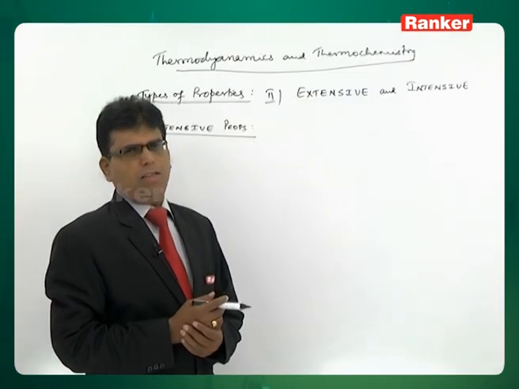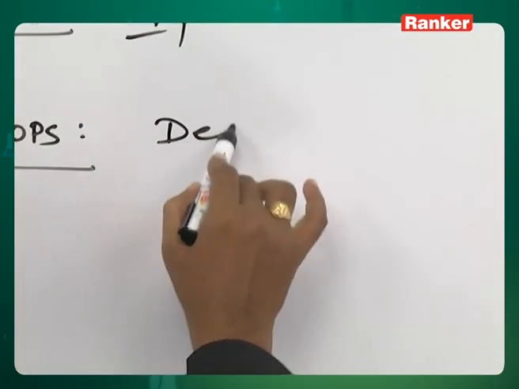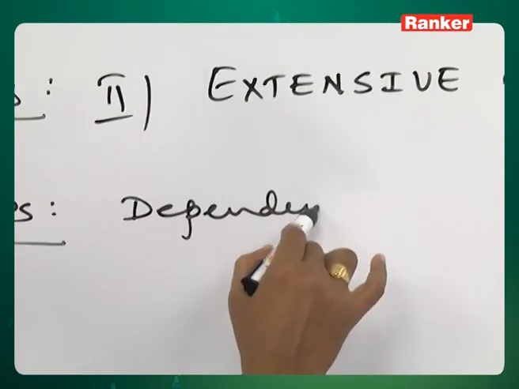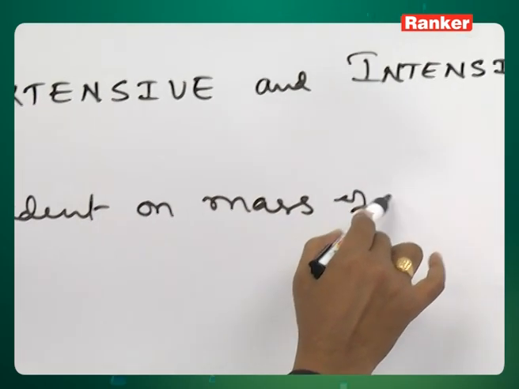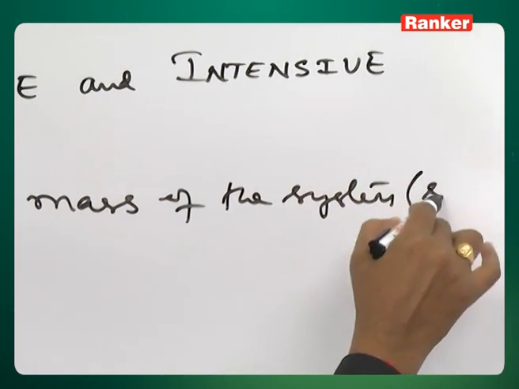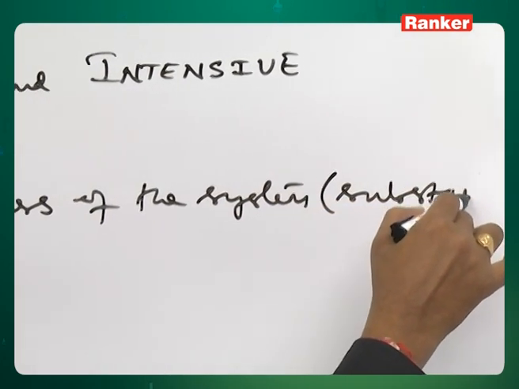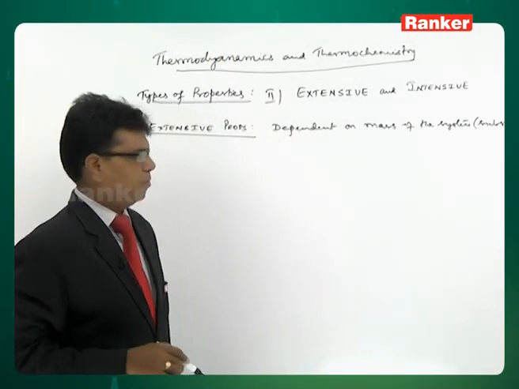Extensive properties are the properties of a system which are dependent on mass of the system or substance, which are dependent on mass of the substance.